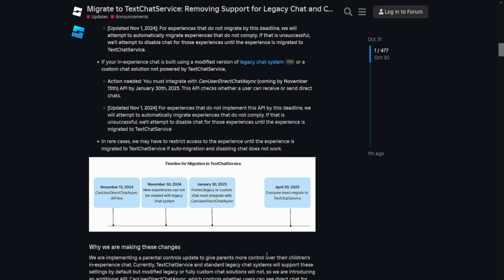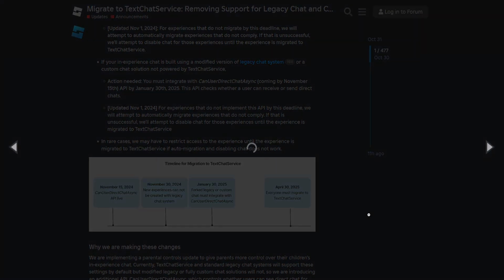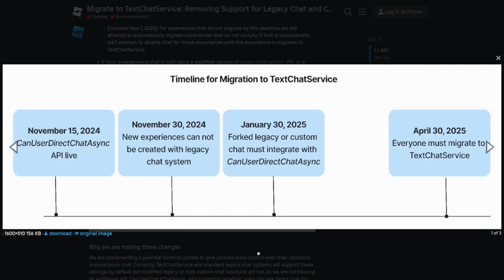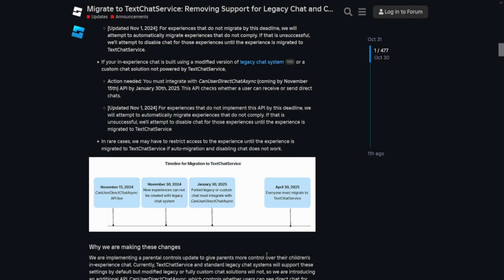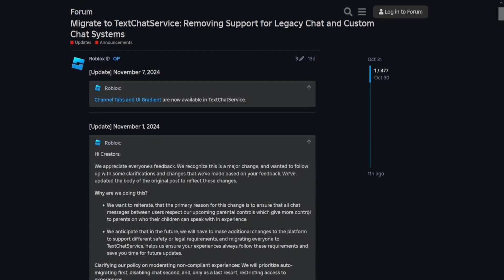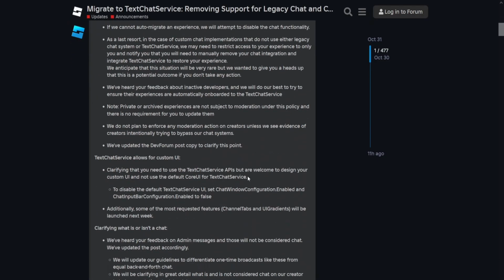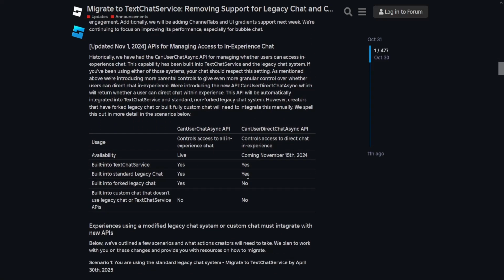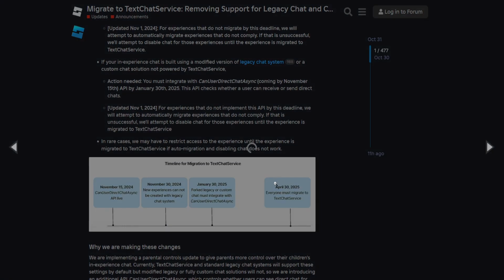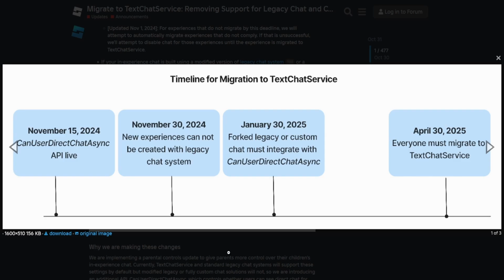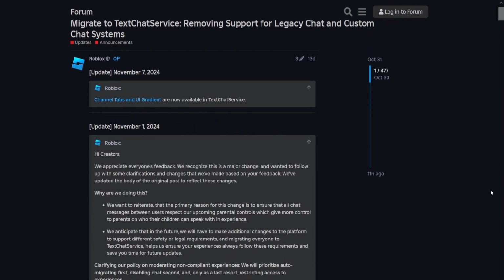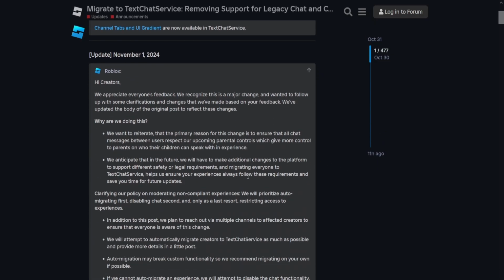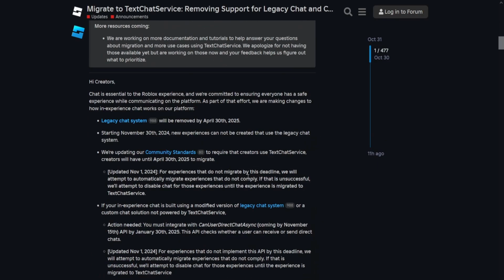Its APIs and functions are easy to use and understand, and it follows new safety and legal requirements, plus the new parental controls that Roblox is adding later this month or, well, year, that they've said they would. They've also added channel tabs and UI gradients recently. Channel tabs was the most requested feature by developers because it was in legacy chat, and it allows developers to create different channel tabs, whether it be different teams, functions, etc. UI gradients are also good because they allow developers to have gradients in usernames of people in the chat, chat color gradients, and other things as well.